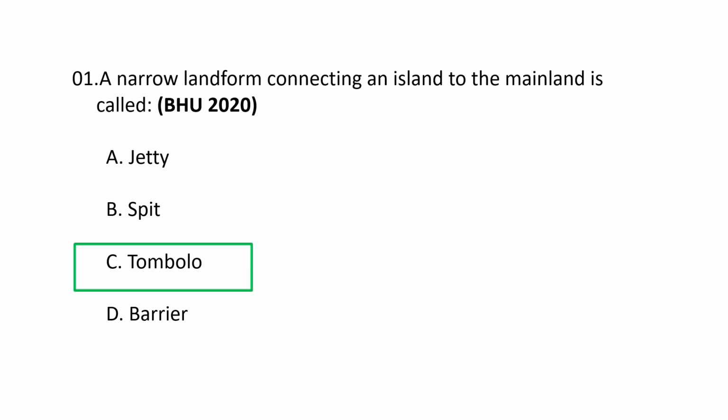A tombolo is a deposition landform where a sand or gravel bar or spit connects an island to the mainland, effectively tying the island to the larger landmass. So a narrow landform connecting an island to the mainland is called tombolo. C is the correct option.